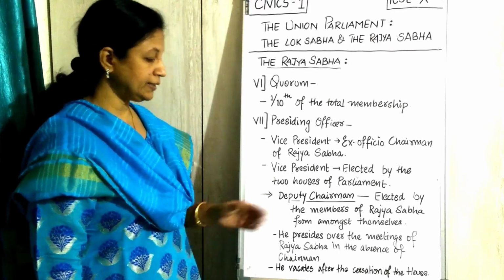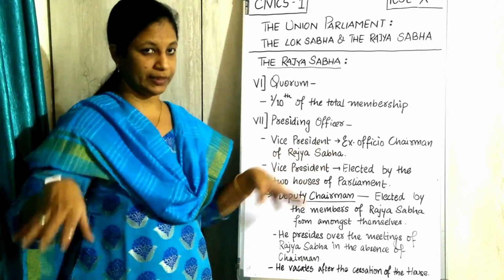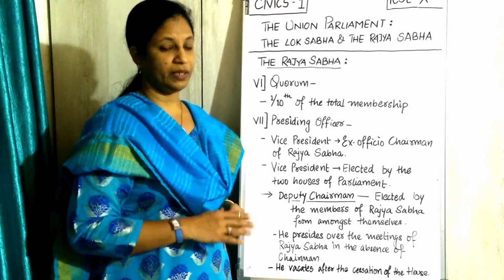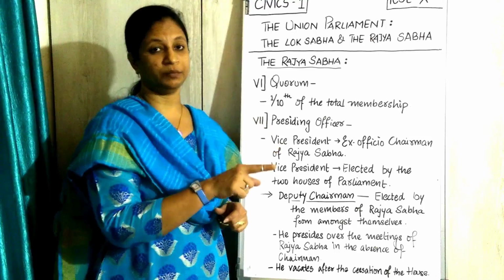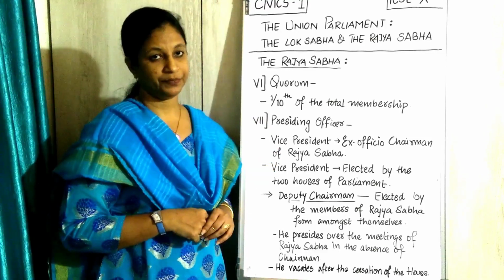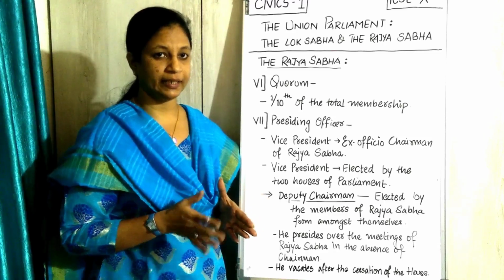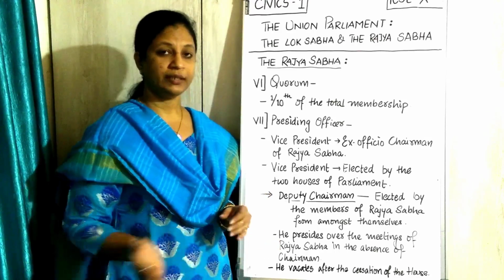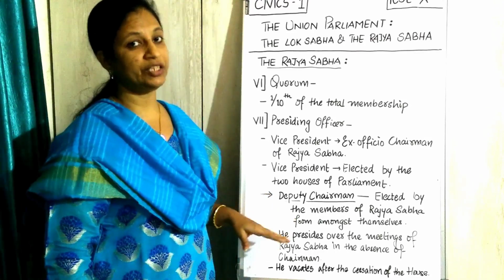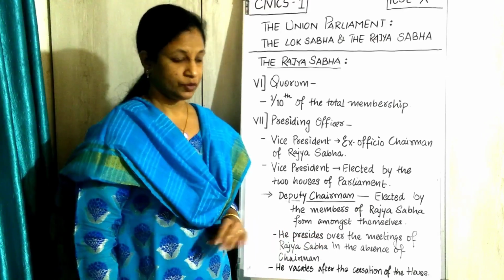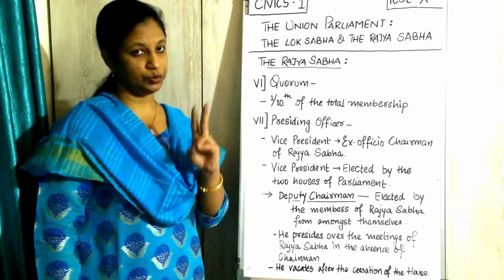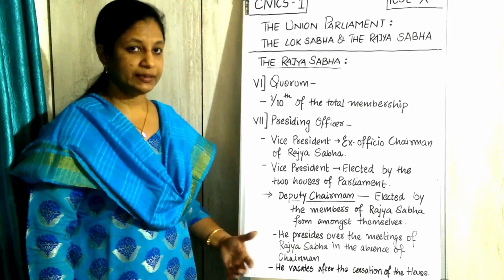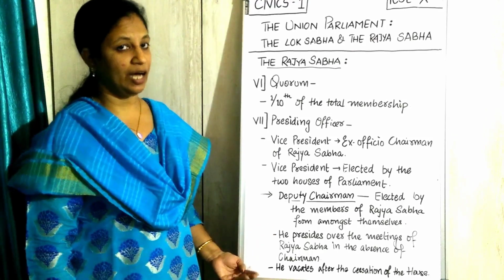This deputy chairman is the elected member of the Rajya Sabha from amongst themselves. Rajya Sabha के बीच में से ही एक और member को हम लोग select करते हैं, and they say he is the deputy chairman who will take on the proceedings in the absence of the chairman. जैसे मीटिंग्स कभी भी दोनों मिलकर करते हैं, लेकिन मेन मीटिंग्स जब वो होल्ड करते हैं चेयरमैन, and when he is absent in the house, then the vice chairman or the deputy chairman will take charge. So these two are the presiding officers here. They take care of the sessions, the meetings, debates, whatever discussion should go on. They will be heading the house.